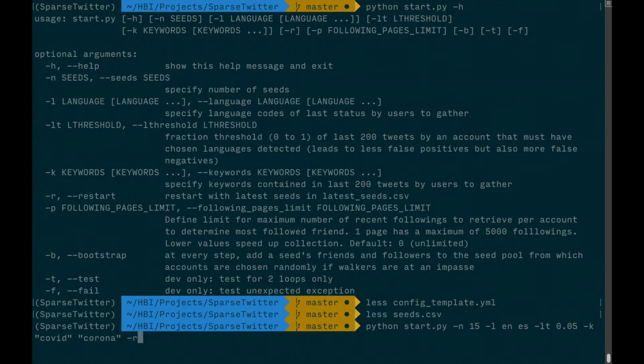If we would have stopped the collection at some point, we could have continued with this option. To speed up the collection, by only looking at the most recent 5,000 followers or friends, we look only at one page of followers per account. And finally, almost most important, this activates the bootstrapping so that we can expand our seed pool on the go. And action.